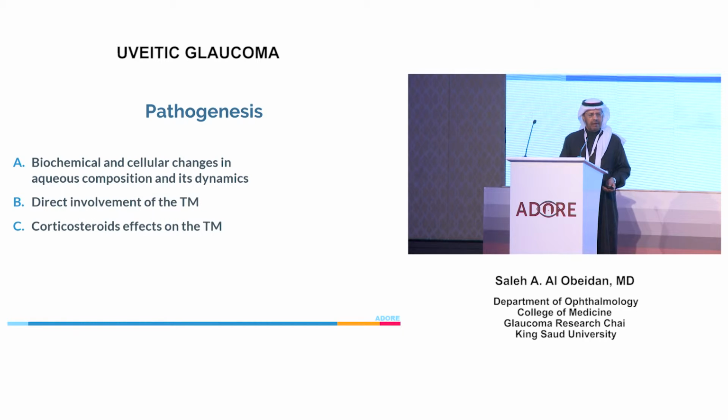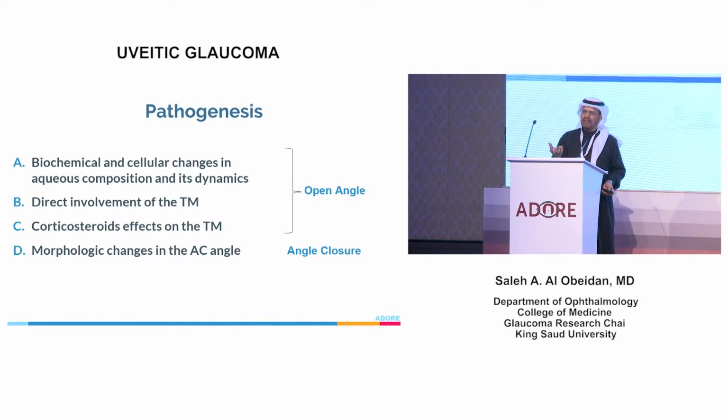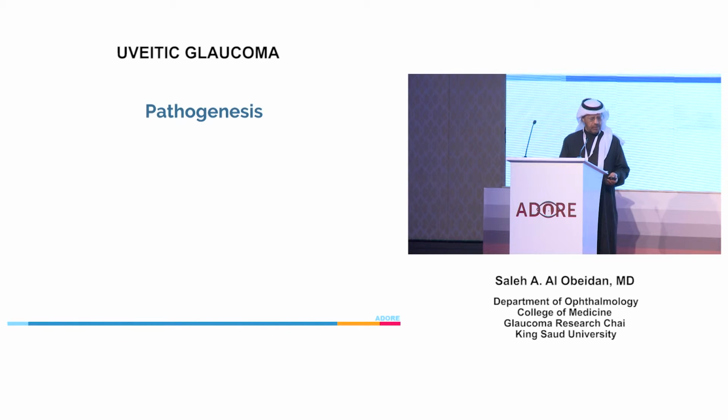So again, it is a mixture, with corticosteroids as we mentioned. The mechanism is a mixture of factors, each of which by itself may induce elevation of the pressure, or the combination can lead to development of secondary open angle glaucoma. The other type involves morphological, anatomical changes in the anterior chamber angle that can lead to formation of anterior synechiae, with or without posterior synechiae, and lead to angle closure. These are very important to keep in mind as the pathogenesis of the disease.